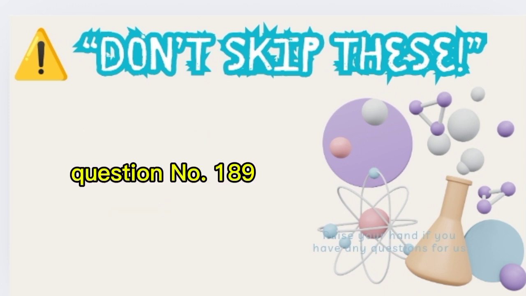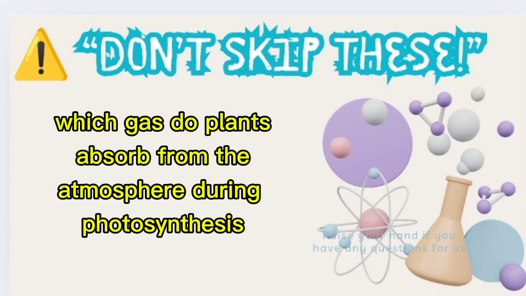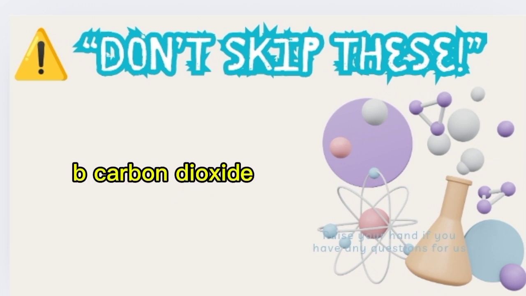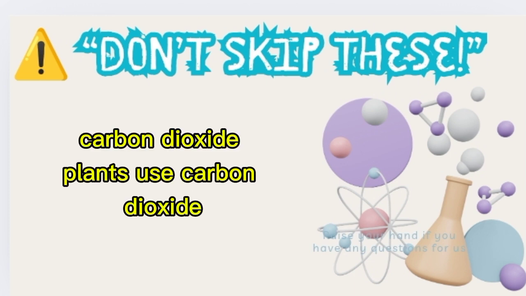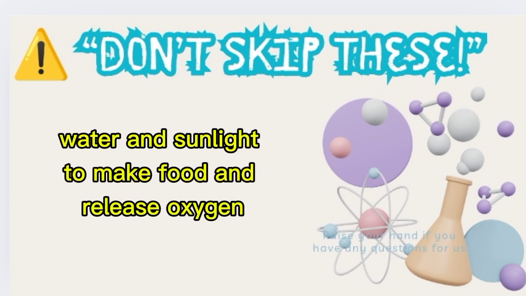Question number 189. Which gas do plants absorb from the atmosphere during photosynthesis? A. Oxygen. B. Carbon dioxide. C. Nitrogen. Correct answer B. Carbon dioxide. Plants use carbon dioxide, water, and sunlight to make food and release oxygen.